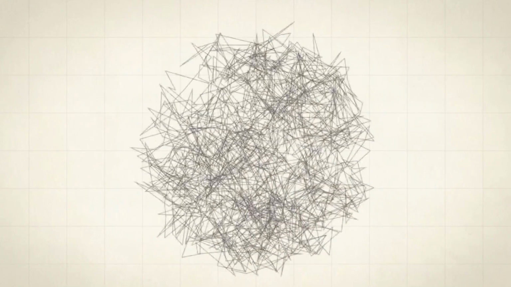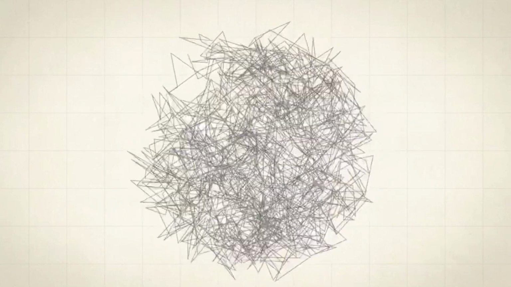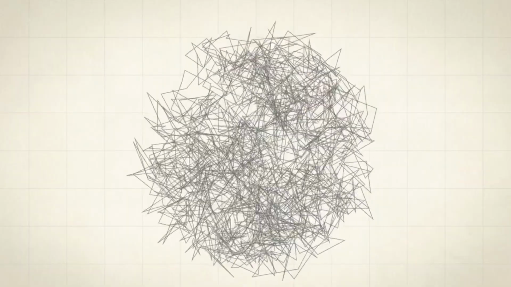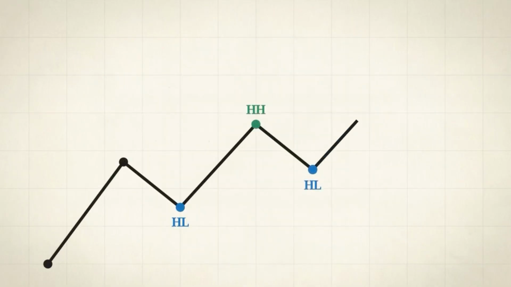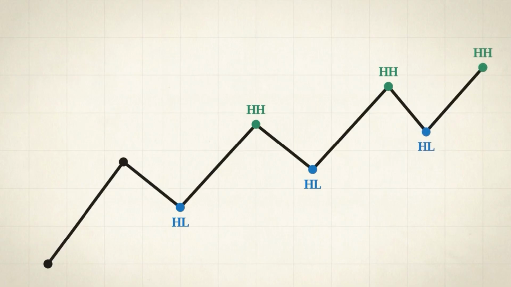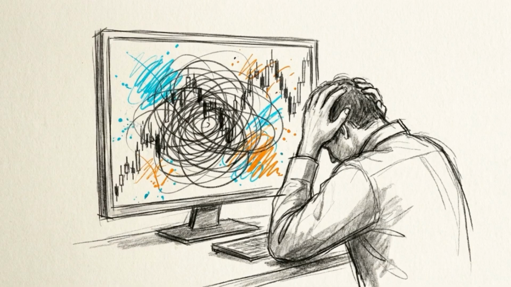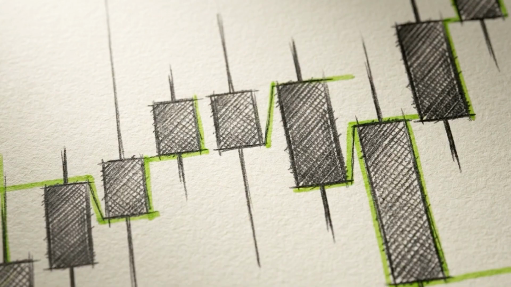This chaotic, tangled knot of line charts represents how most people view the market. If you map this structure incorrectly, your trading direction will be wrong, and any advanced strategy you try to apply will fail. Standard price action techniques often leave you guessing in the noise. Smart money concepts solve this by applying strict mechanical rules to identify exactly where the market is going.